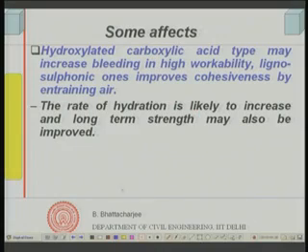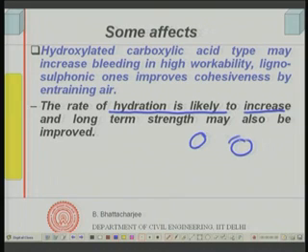A secondary effect, and it is positive in most cases, as we shall see, is that the rate of hydration can be increased, particularly with some superplasticizers, because now you have got better dispersion, the particles are all separated. Therefore, the hydration rate will be higher, as hydration takes place from the surface. That is what we have seen in the expanding cluster model earlier.